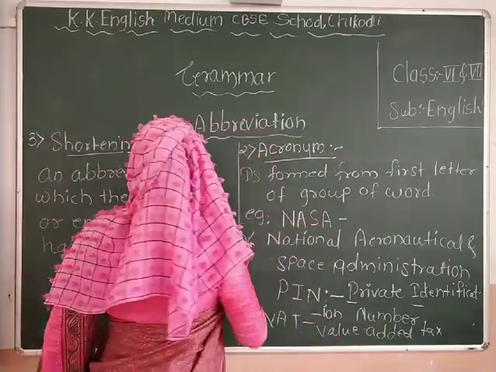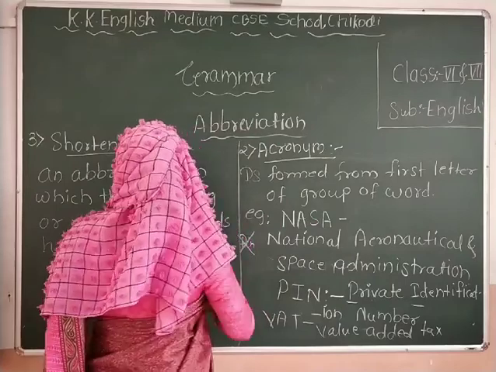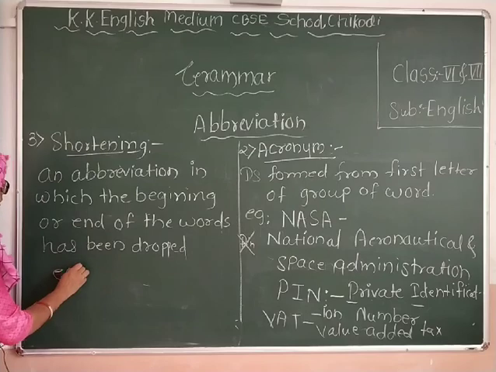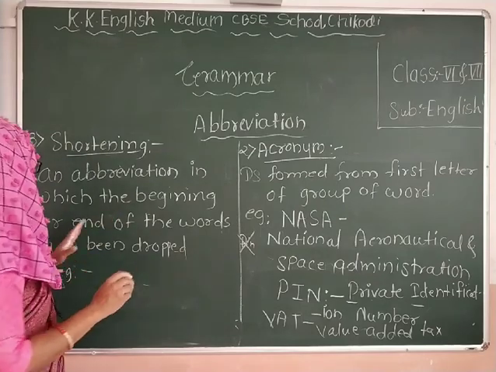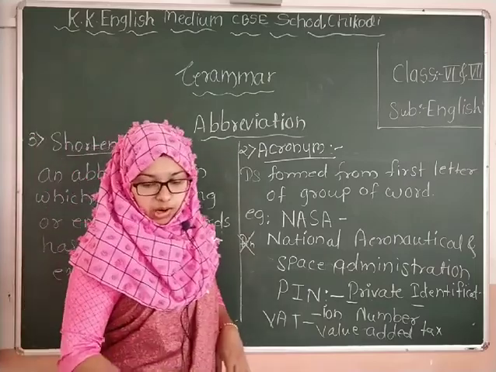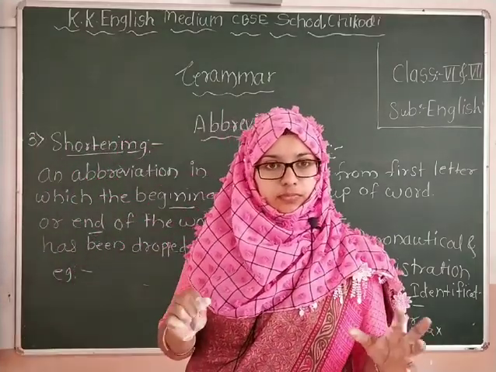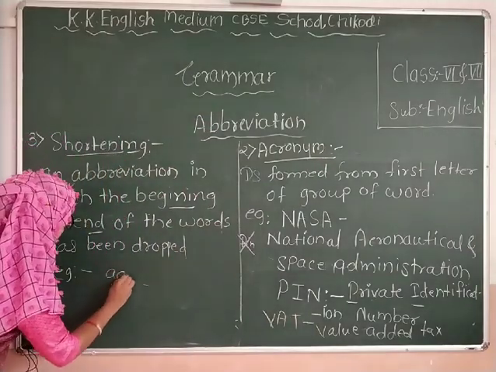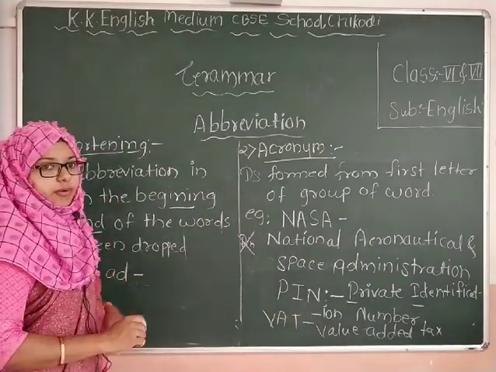What is an example of shortening abbreviation? In it the beginning or end of the word has been dropped. See here, sometimes we use the word ad. What is the full form of ad?